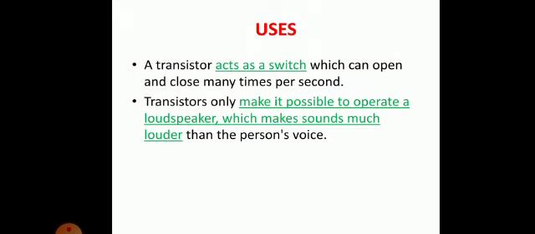Now a transistor may also work as a switch, clear, which can open and close many times per second, especially in some automatic switches, not these manual switches, but parameter-sensitive types of switches. After a particular temperature or after a particular sound, your switch will be off or your switch will be on, like that. So that can also be regulated by the use of a transistor.